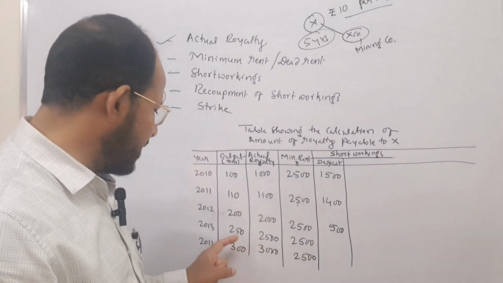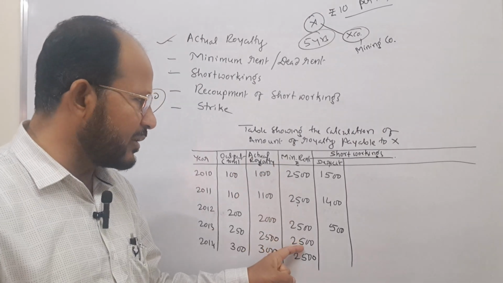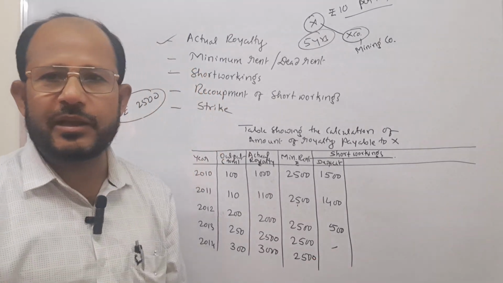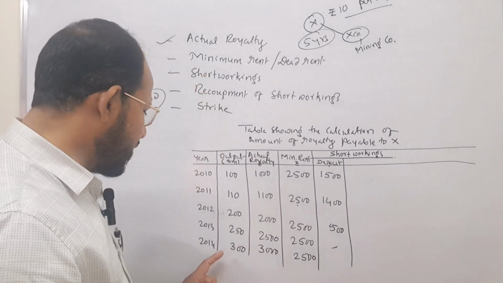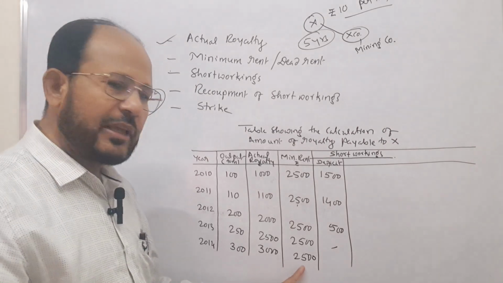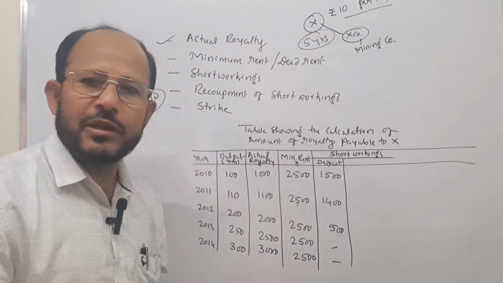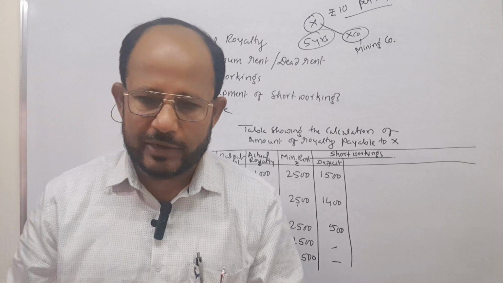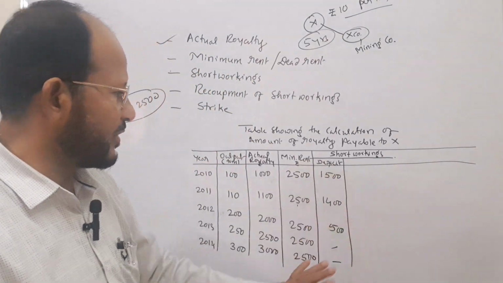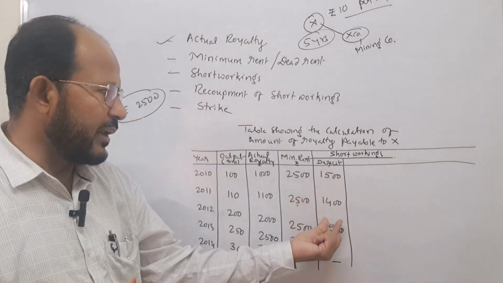Next you see in the fourth year, 2500 is the actual royalty and minimum rent is also 2500. That is why here the question of deficit doesn't arise. You have to put nil here. Next in the fifth year, here also actual royalty is more than the minimum rent. Therefore here also deficit won't come. That is why you don't write the deficit here. This is with regard to the short workings which are in deficit.